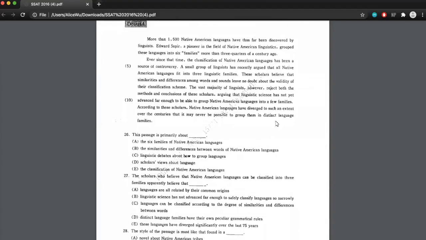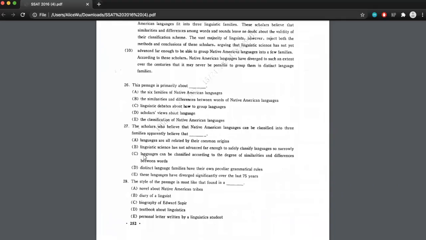Let's just take a look at D and E just to be sure. D, distinct language families have their own peculiar grammatical rules. That wasn't mentioned. And E, these languages have diverged significantly over the last 75 years. It doesn't say anything about anything specific. The only thing that references 75 is 3/4 of a century ago, but that was just talking about Edward Sapir.